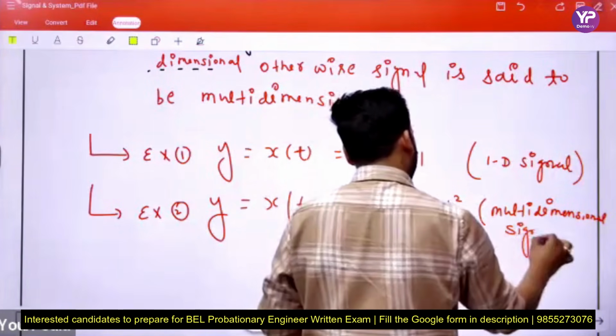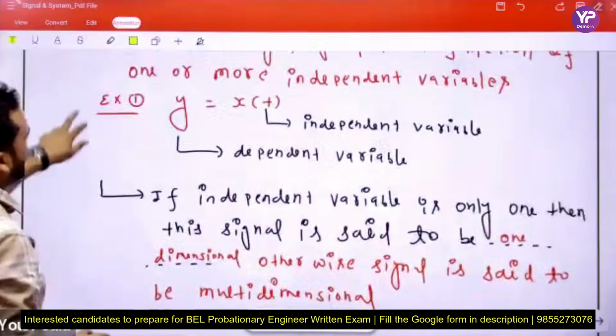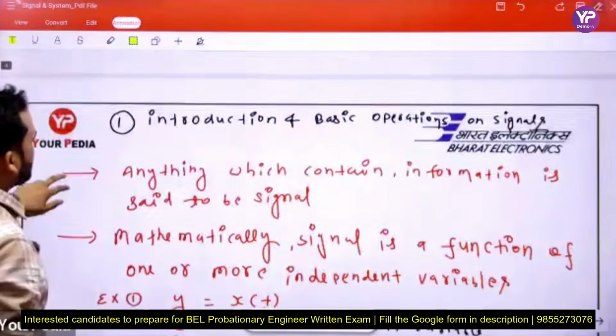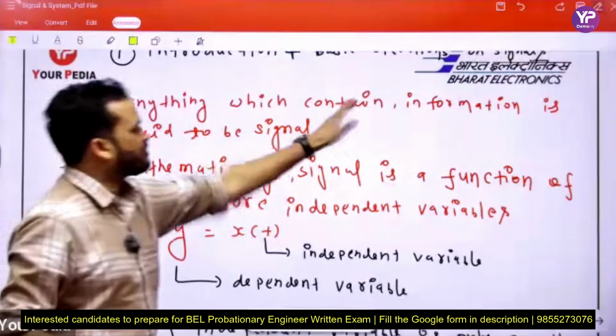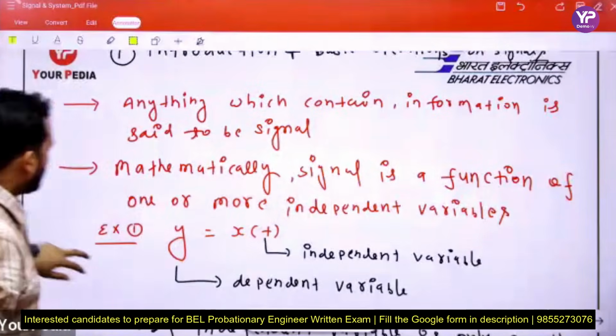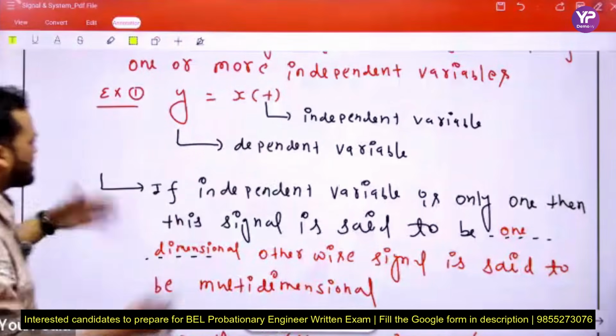Okay guys, tell me, up to here, at any point, what is a signal? This is the theoretical definition, this is the mathematical definition. Here we clarify the difference between independent and dependent variable, and this is the basic approach.